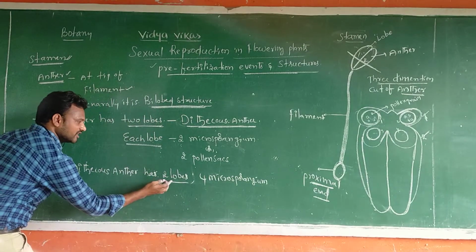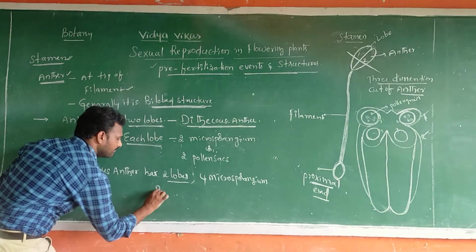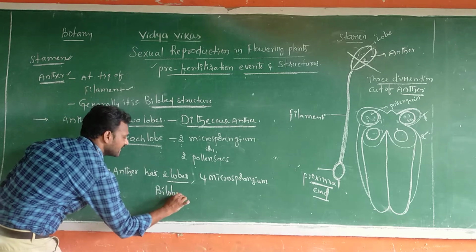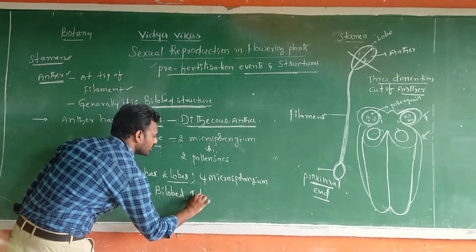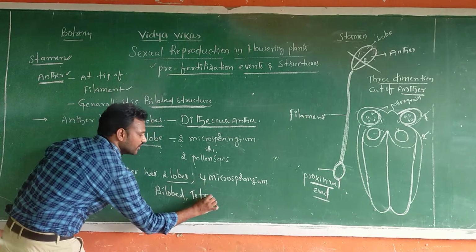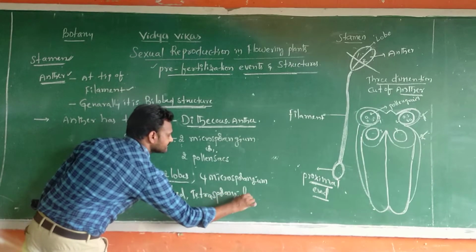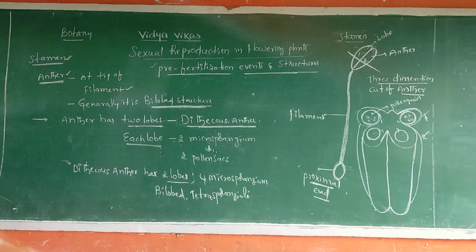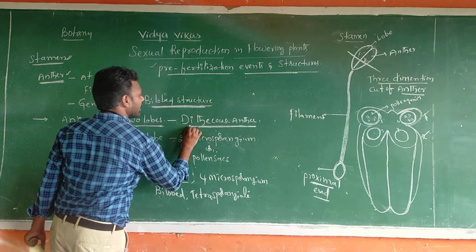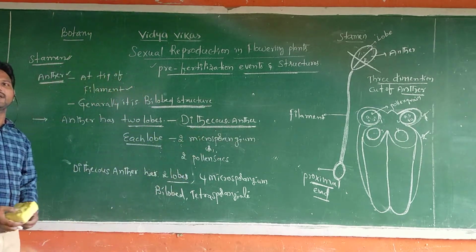That's why this is called bilobed tetrasporangiate. Tetra means 4. Tetrasporangiate. This is about which one, sir? A dithecous anther. Once again I repeat.